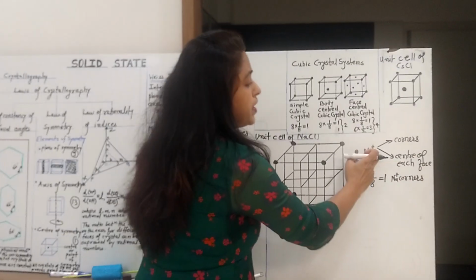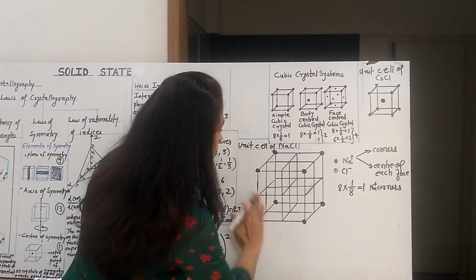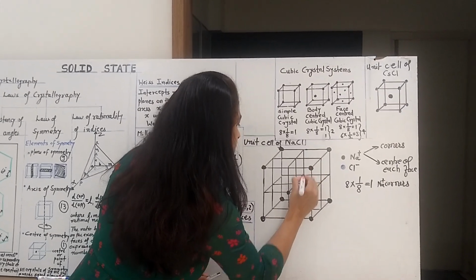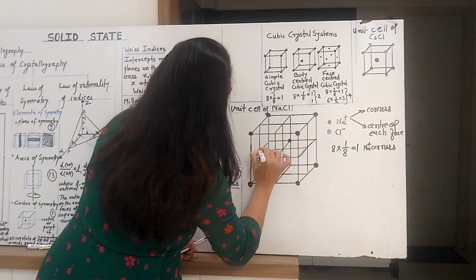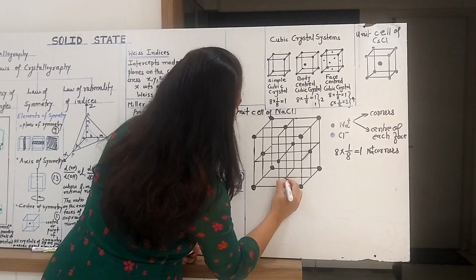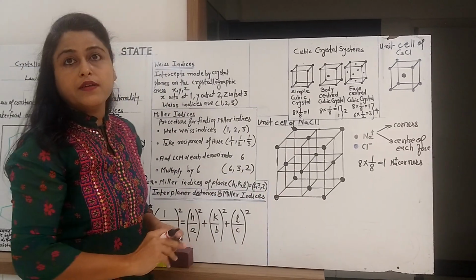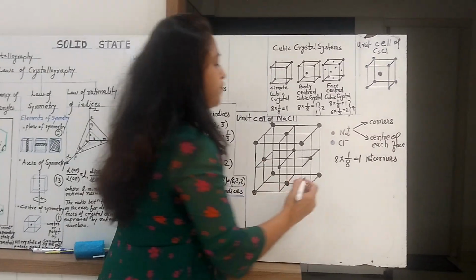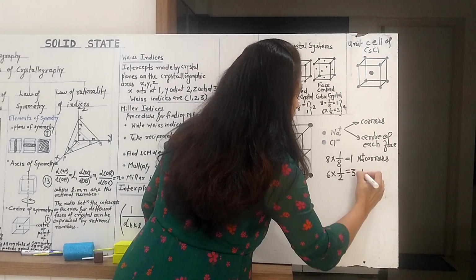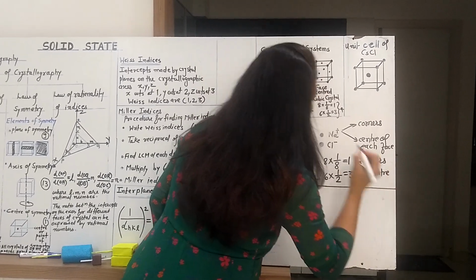Again, Na+ may be present at the center of each face. So this is the first one, and this is the center of a face. Exactly on the back side of it, 2, 3, 4, 5 and 6. So all these are the 6 Na+ ions which are present at the center of each face. If I want to calculate the contribution, 6 into 1 by 2 equals 3 Na+ which are present at the center of each face.